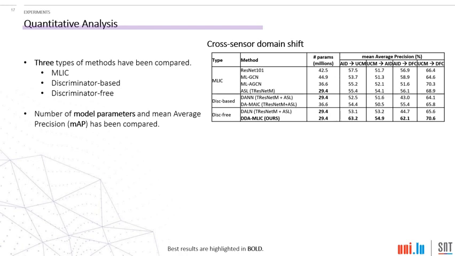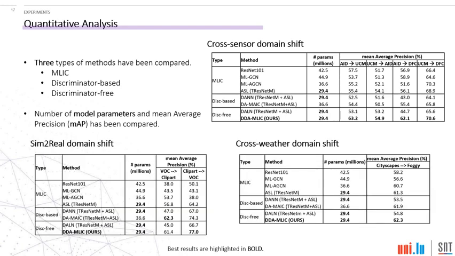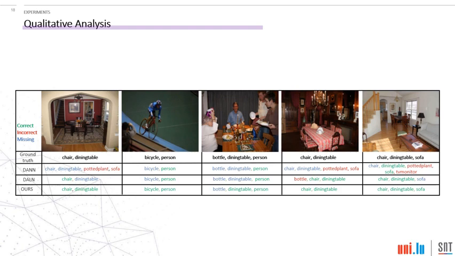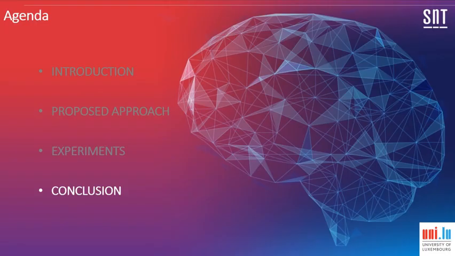A similar trend is followed in the other two types of domain shift, where a considerable improvement in terms of mean average precision has been noticed while keeping the overall model size smaller. We perform a qualitative analysis where we compare our proposed approach on some of the image samples, where we see that our method is able to successfully predict all the multiple labels present in the image.